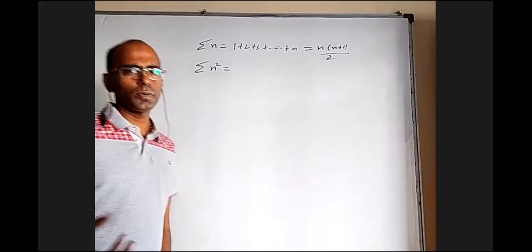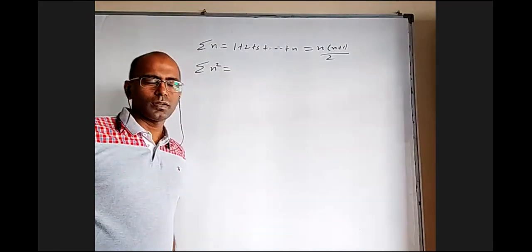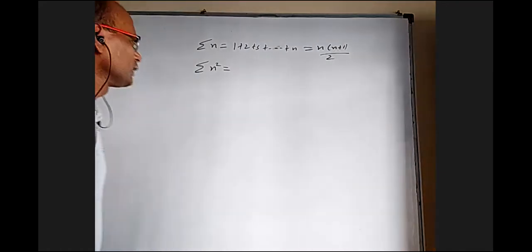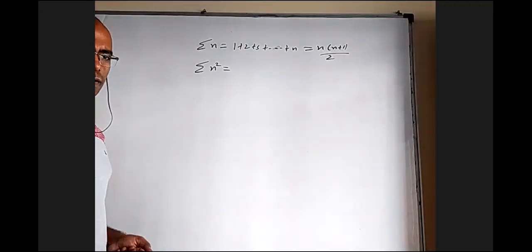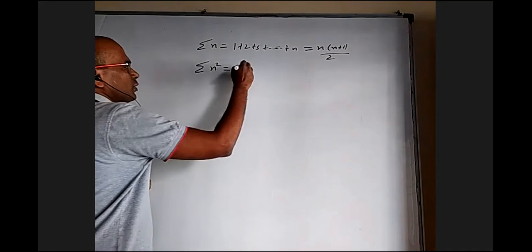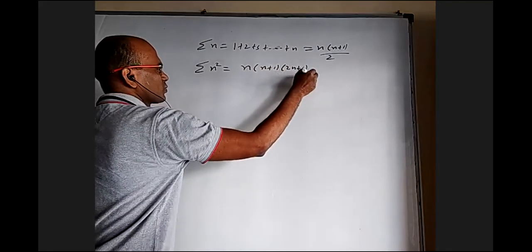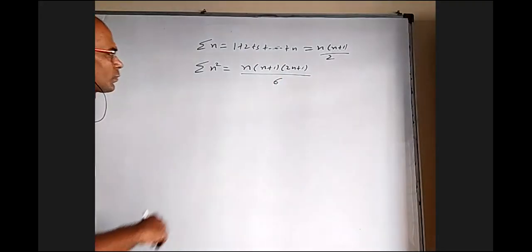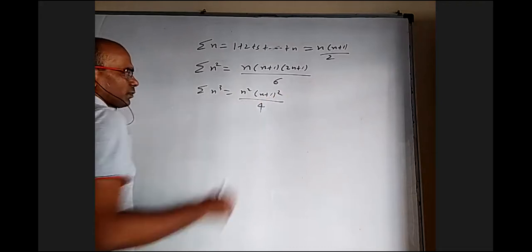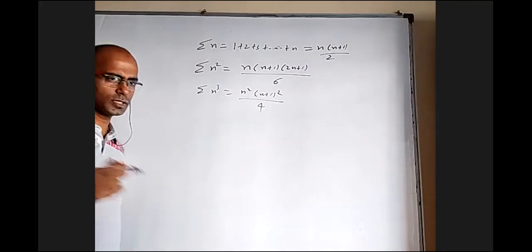For example, a very simple point, all of you know the sum of angles of a triangle is 180 degrees. There may be some simple proof, but whether you remember it or not doesn't matter. We just use it. Like that, for sigma n square I can give you some idea how it is derived, but it may not matter so much. It's important to remember the formula and use it. Sigma n square is n into n plus 1 into 2n plus 1 by 6, and sigma n cube is n square into n plus 1 whole square by 4. Sigma n power 4 and n power 5 are not required for any question as such.